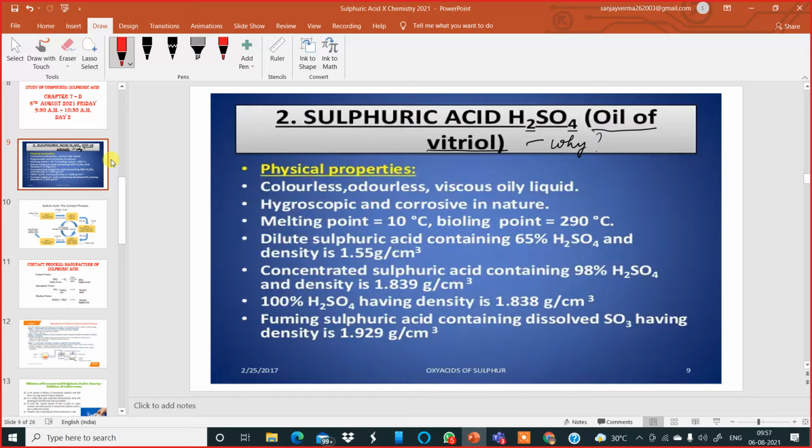Now, what is the chemical name of green vitriol? Not the formula. If you can tell me the formula also. FeSO4.7H2O. Very good. So that is ferrous sulfate heptahydrate.